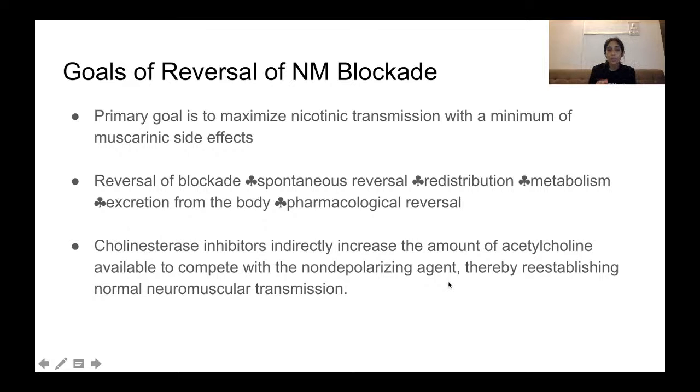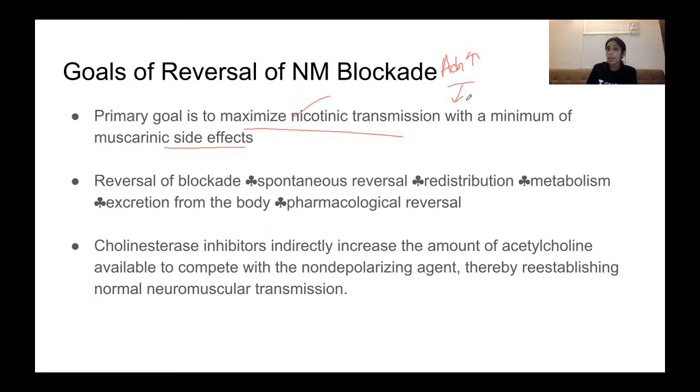Now, goals of reversal of neuromuscular blockade. Why do we need to reverse this neuromuscular blockade? The primary goal is to maximize nicotinic transmission with the minimum muscarinic side effects, right? That is the goal, that is nicotinic transmission. So these anticholinesterases, when they bind, they inhibit acetylcholinesterase. So there is increased acetylcholine.